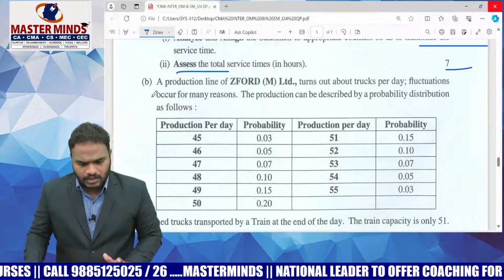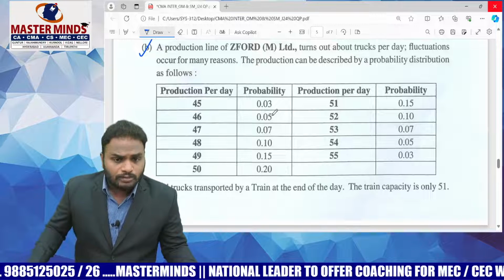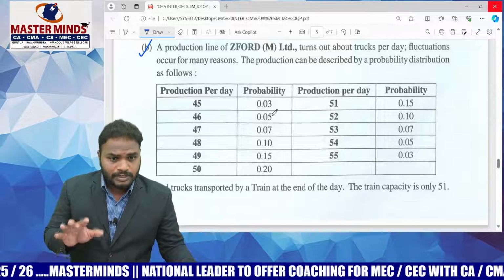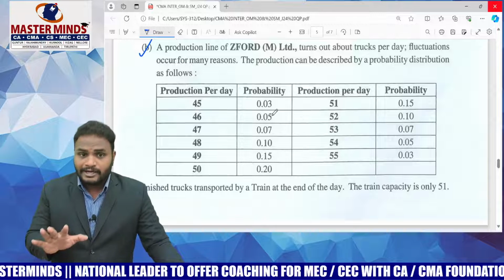Next, come to here. This problem is taken from the simulation chapter. This problem is covered in the Masterminds material and guess questions released by the Masterminds. This is also a direct question.